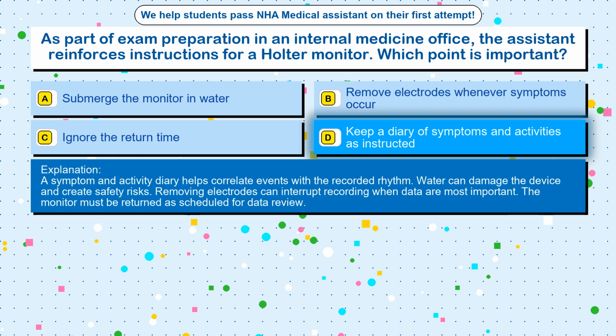A symptom and activity diary helps correlate events with the recorded rhythm. Water can damage the device and create safety risks. Removing electrodes can interrupt recording when data are most important. The monitor must be returned as scheduled for data review.